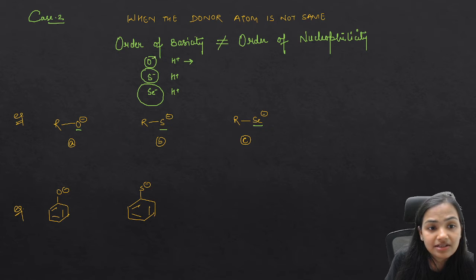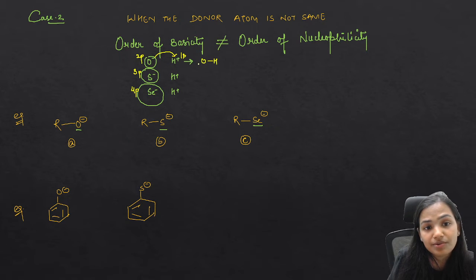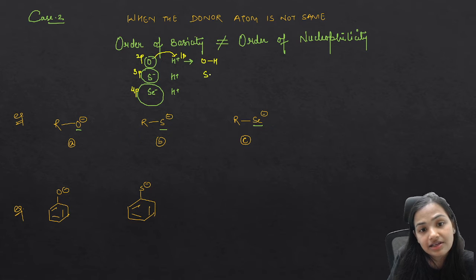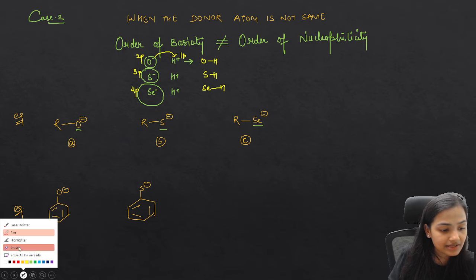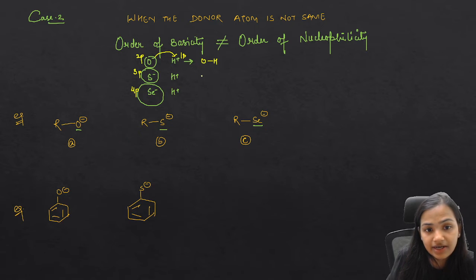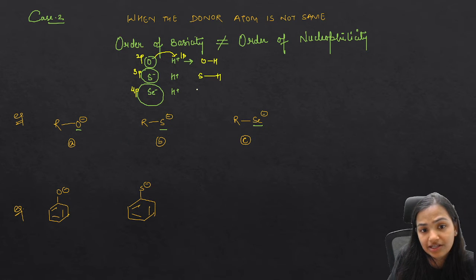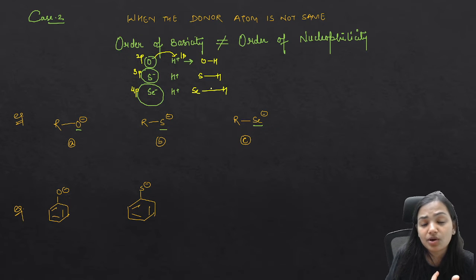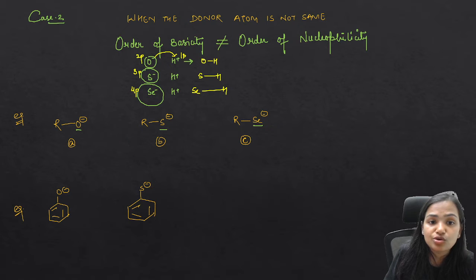You will simply say that for O negative we have a 2p orbital, here a 3p, and here a 4p orbital. So the OH bond is going to be stronger than the SH bond and the SeH bond. Let me write it again: this is SH, the bond length increases, and this is SeH, the bond length increases. So the bond becomes weaker and can be broken anytime. This is the strongest bond.